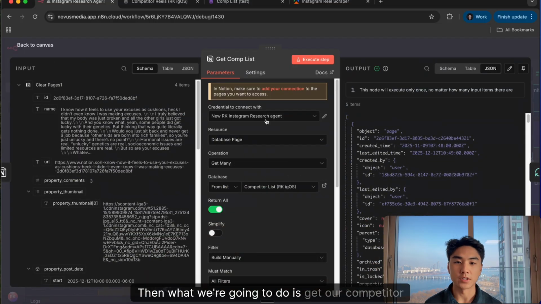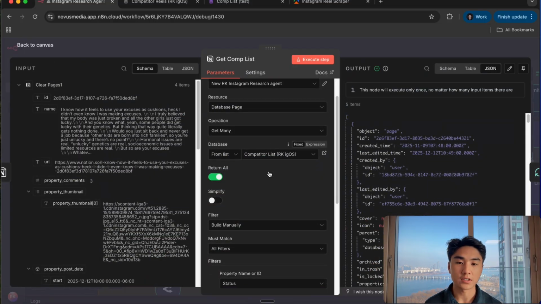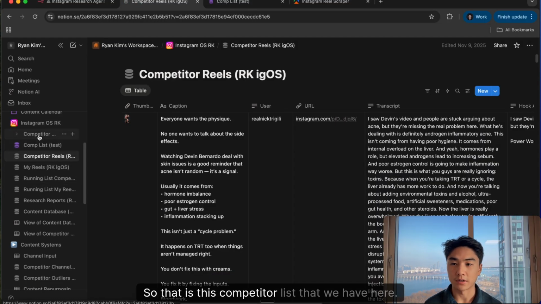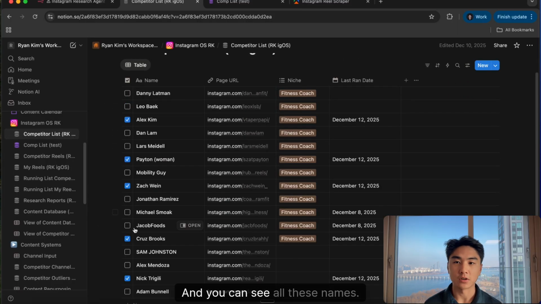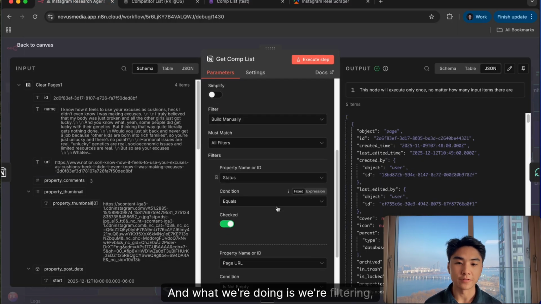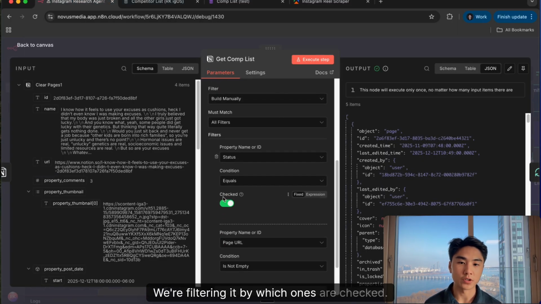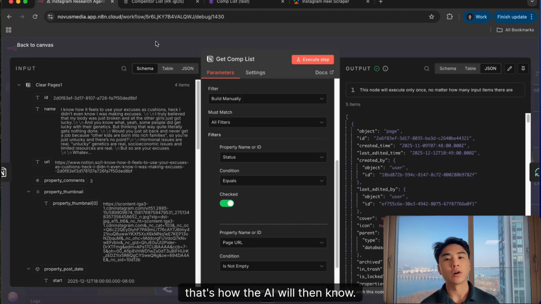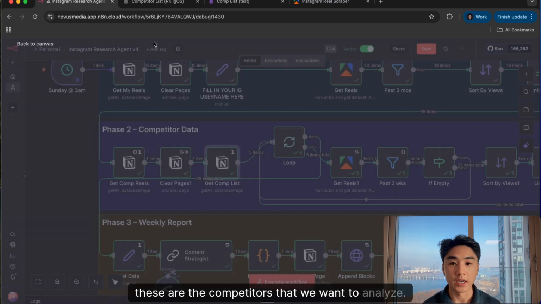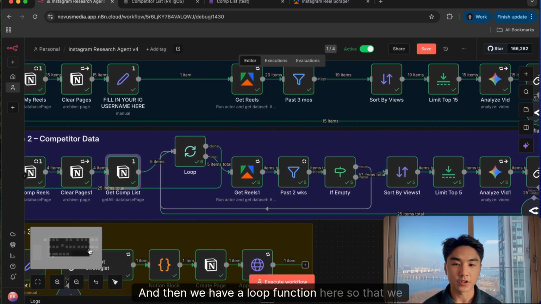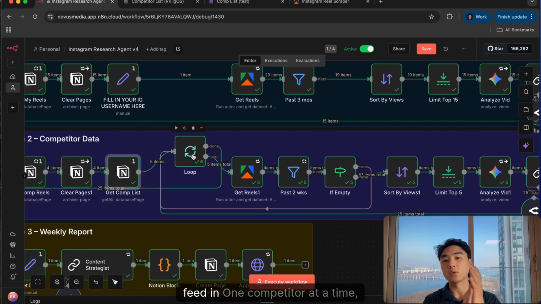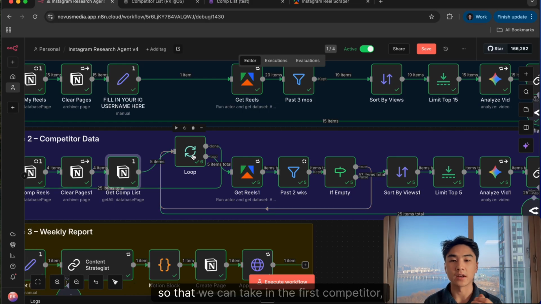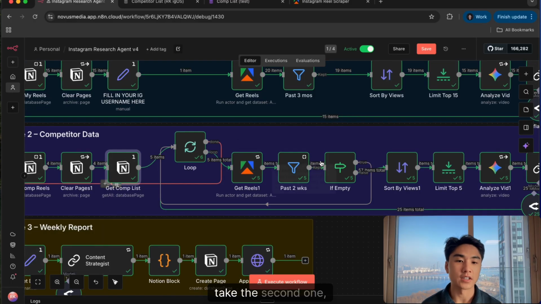Then what we're going to do is get our competitor list. So that is this competitor list that we have here, and you can see all of these names. And what we're doing is we're filtering it by which ones are checked. That's how the AI will then know, okay, these are the competitors that we want to analyze. And then we have a loop function here so that we feed in one competitor at a time, so that we can take in the first competitor, do all of this fun stuff, take the second one, do all this fun stuff, and so on and so forth.